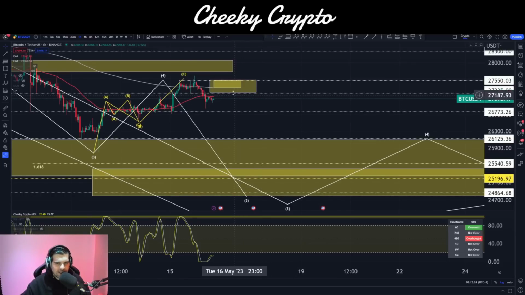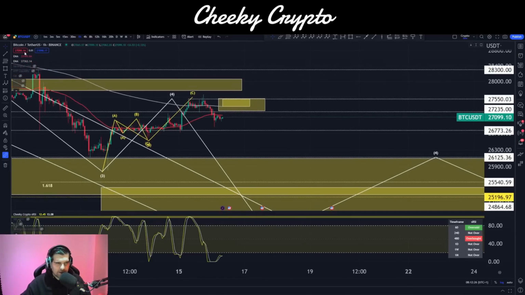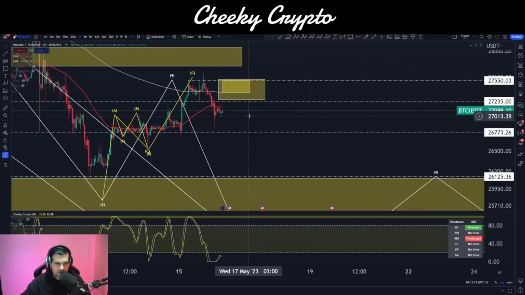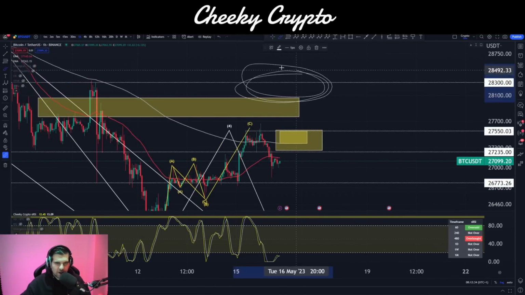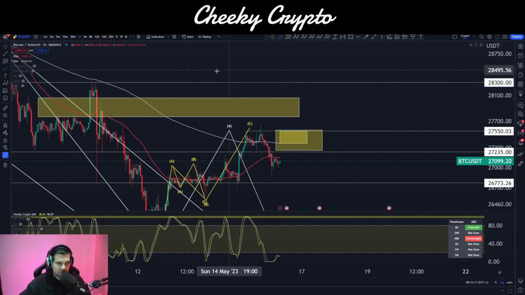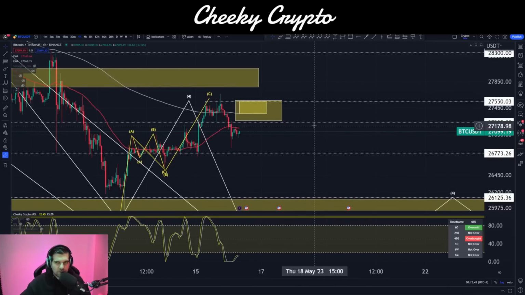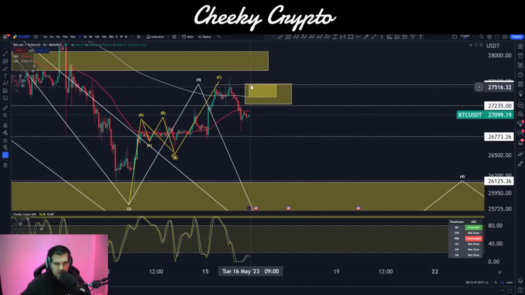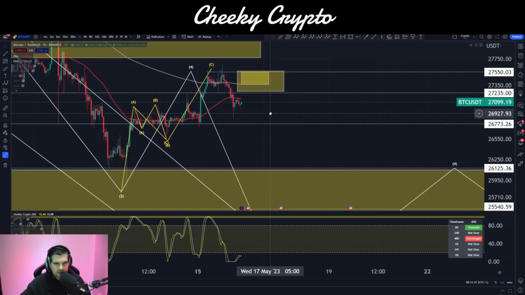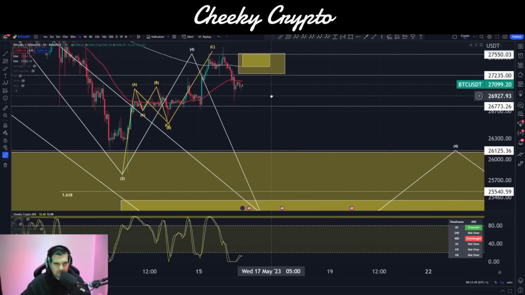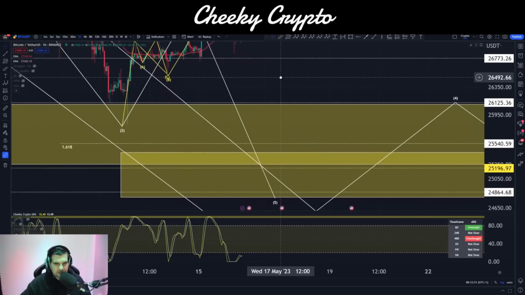But ultimately, heading down is where we're thinking, where price has to head off and finish that structure. Only way to prevent this from happening is to go up higher than $28,300. So we have to go up higher than this range here if we want to break out of that structure. If we want the market structure to change, then we have to be above $28,300. So yeah, I'm expecting a bit of a move to the upside before we move on down. And yeah, it's looking pretty interesting at this point in time on this particular movement.